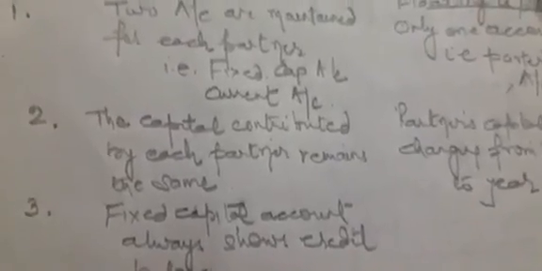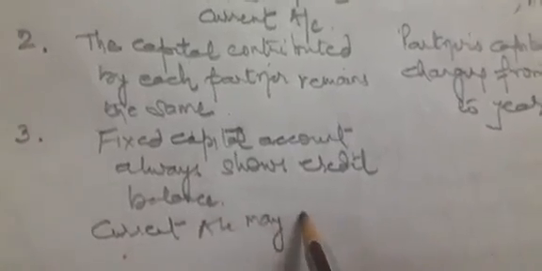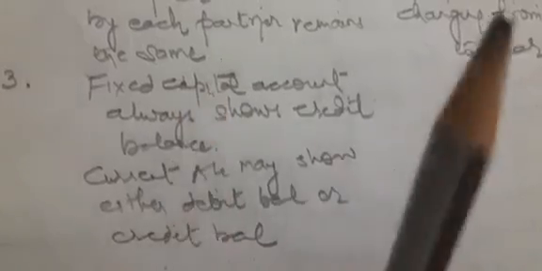The current account, the second part, may show either a debit balance or a credit balance. In case of fixed capital, two accounts are prepared: the capital account and the current account. The capital account always shows a credit balance. The current account balance may show a debit or credit balance.